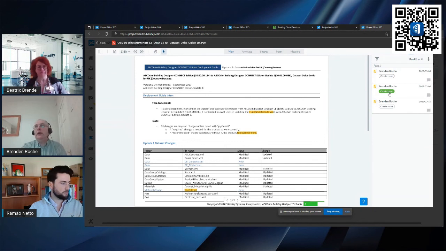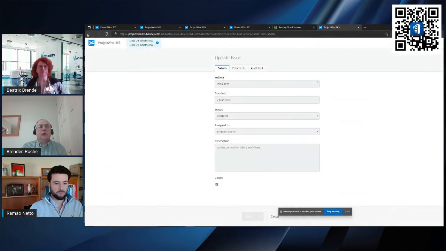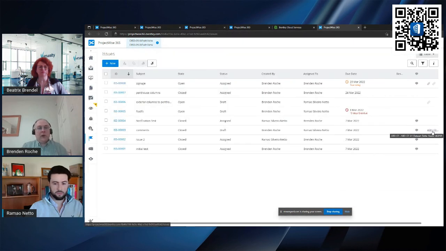You can mark up PDFs and create issues linked to a PDF, and we're tracking that document in the issues resolution service. Let me just hit cancel on this, and you can see way over here in the side, you can access the link to that document as well.